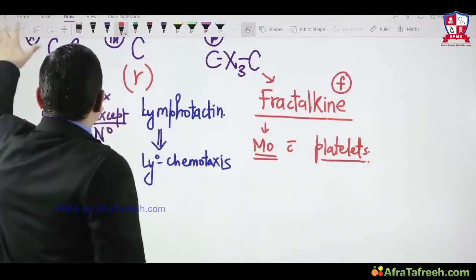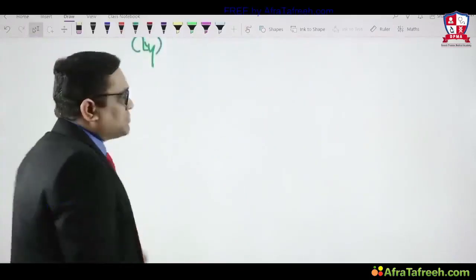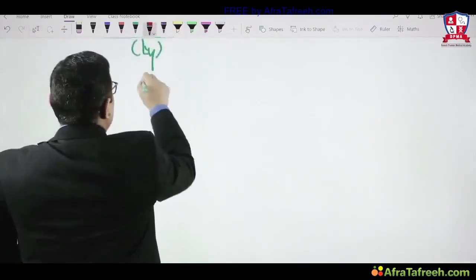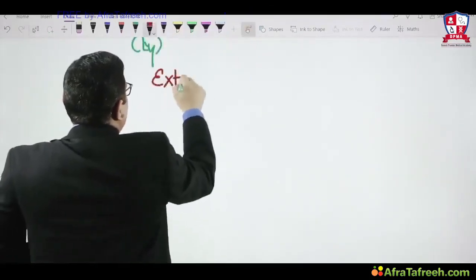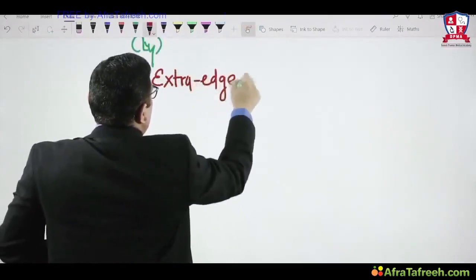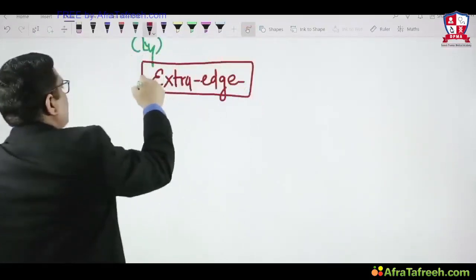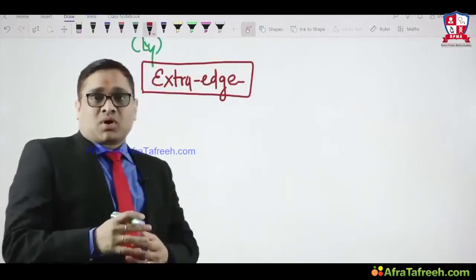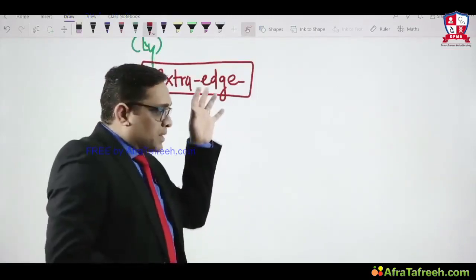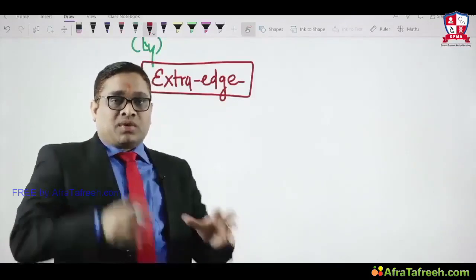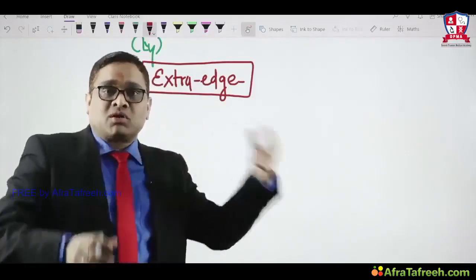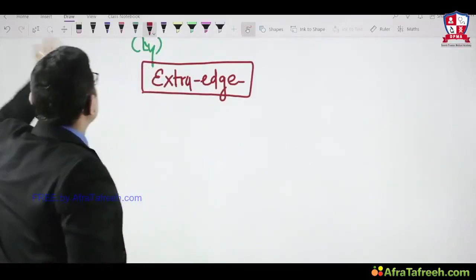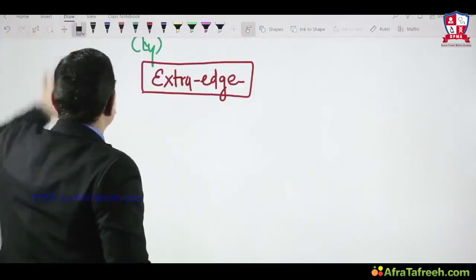Now I am going to tell you a very important table. You can write this down as extra edge information. You will definitely get some question in your exam from this extra edge information. This topic is a little factual, a little conceptual, right? The most important thing I am going to discuss will help us understand many future concepts of pathology and other subjects also, so I wanted to discuss this for the cytokine topic.